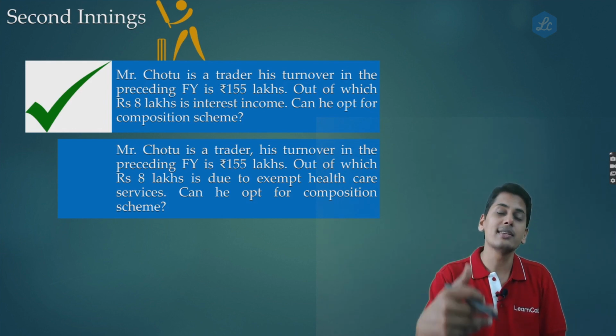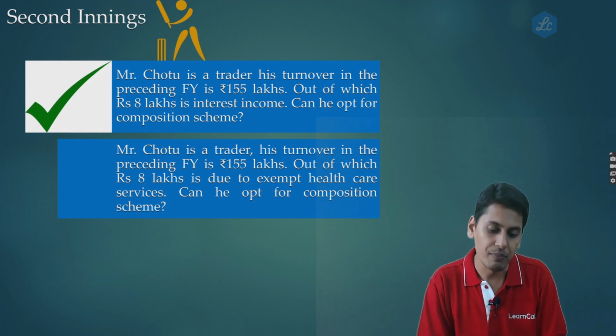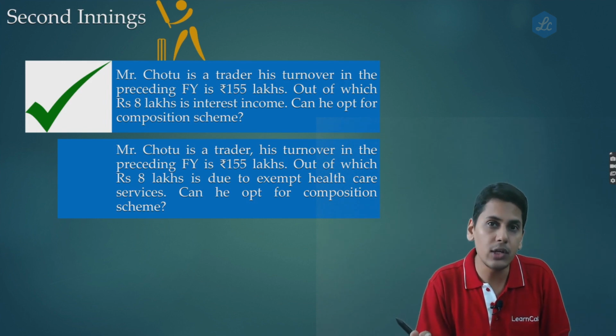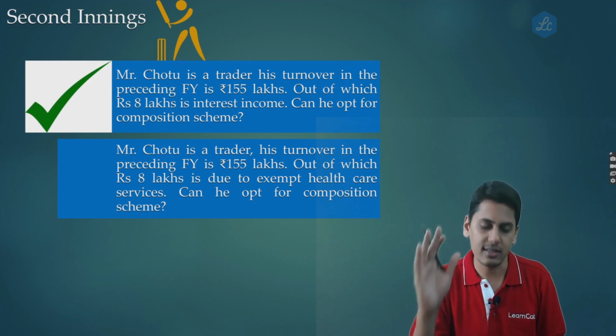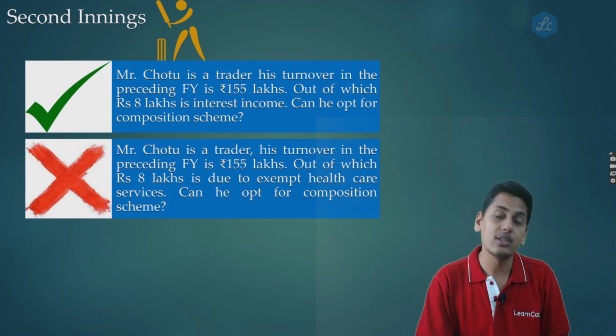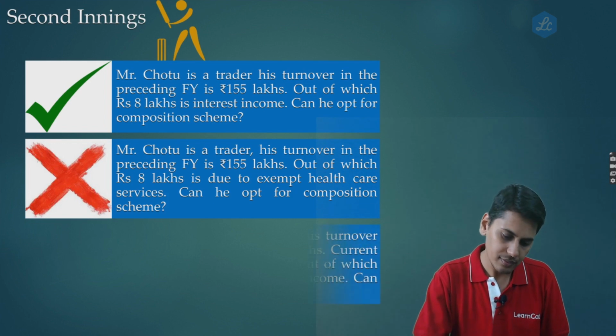So now friends, even though he is supplying exempt services, still he is not eligible to opt for composition scheme in the current financial year because it is not interest income. So here he is not eligible to opt for composition scheme in the current financial year.